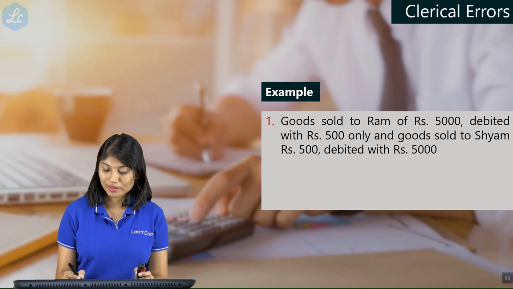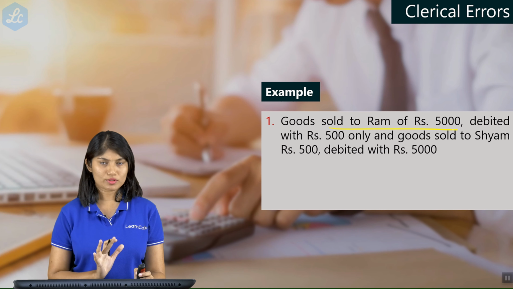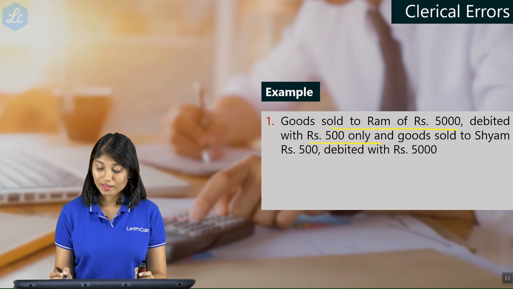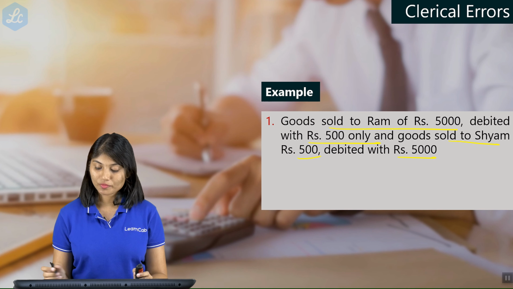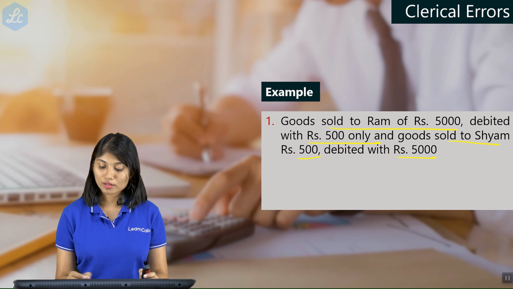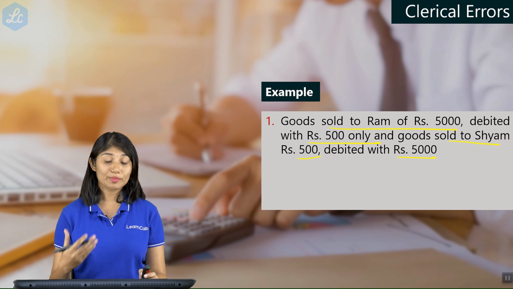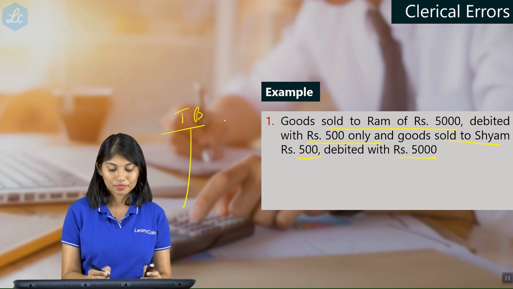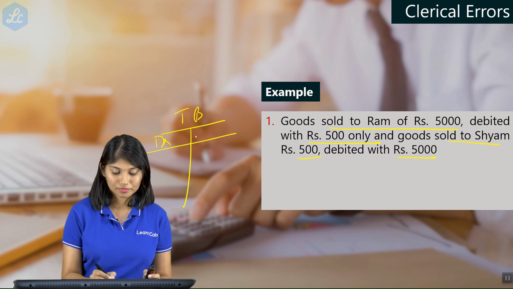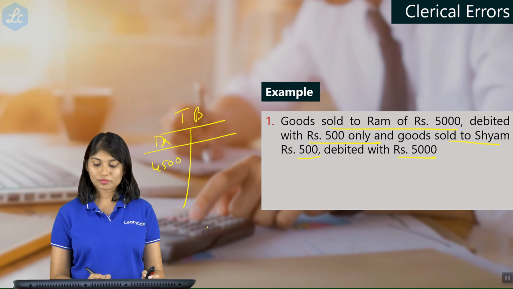For example, you can take goods sold to Ram 5,000, debited rupees 500 only, and goods sold to Shyam 500, debited with rupees 5,000. So, what happens over here? Now, you have sold goods worth 5,000, you have debited only 500, which means that in the trial balance, on the debit side, you have 4,500 shortage, right?